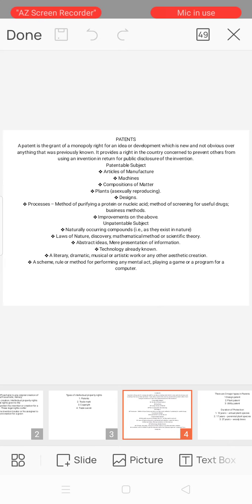And unpatentable subject matter. First one, naturally occurring compounds, laws of nature, discovery, mathematical method, or scientific theory. And abstract ideas and technology already known, and a literary, dramatic, musical, or artistic work or any other aesthetic creations, and a scheme, rule, or method for performing any mental act, playing a game, or a program for a computer.